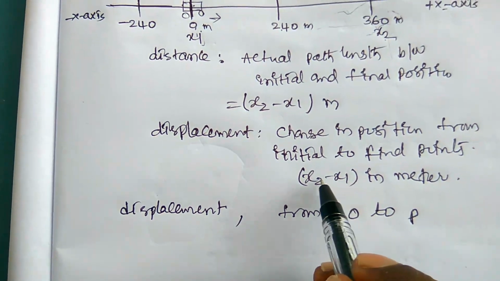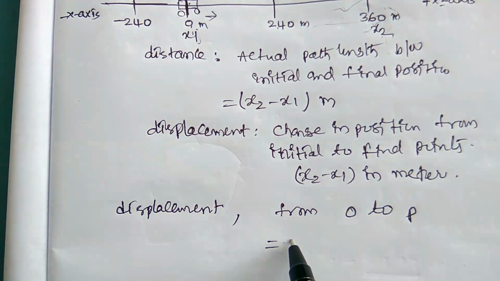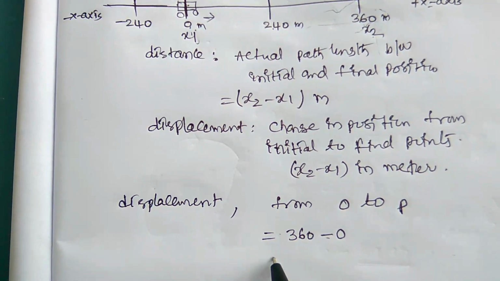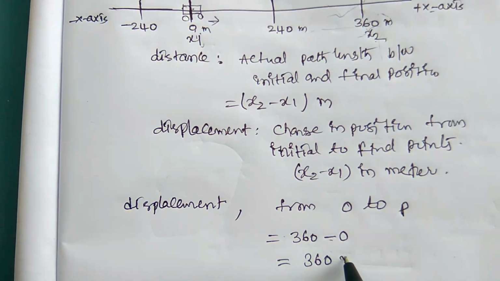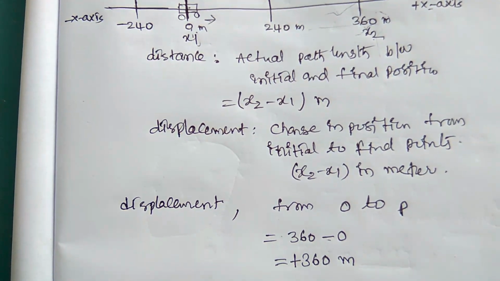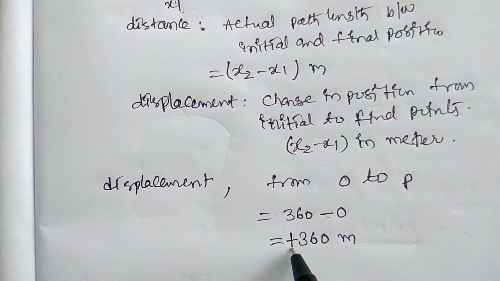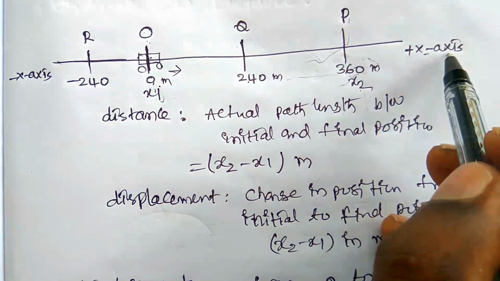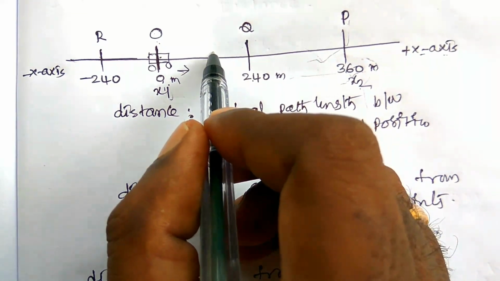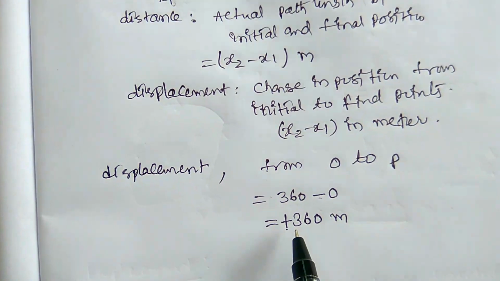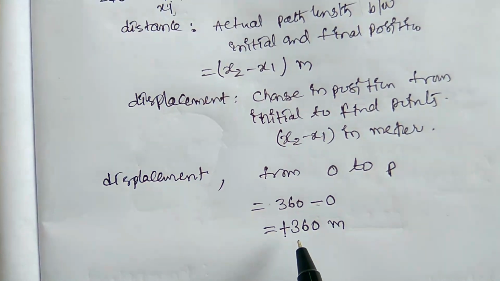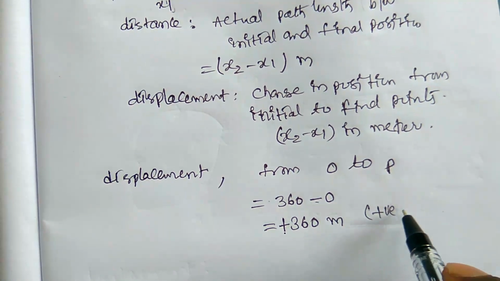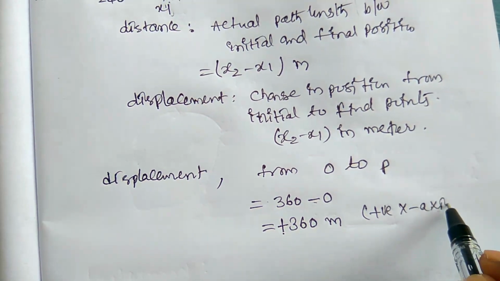So displacement is x2 minus x1. What is x2 here? x2 is 360 meter. And what is x1 here? 0 meter. So it is equal to 360 meter, positive. So the sign is positive. The positive sign indicates the direction of the path, that is the positive x direction, in this direction. So here the positive sign indicates the direction of the path of the car, that is the positive x-axis.